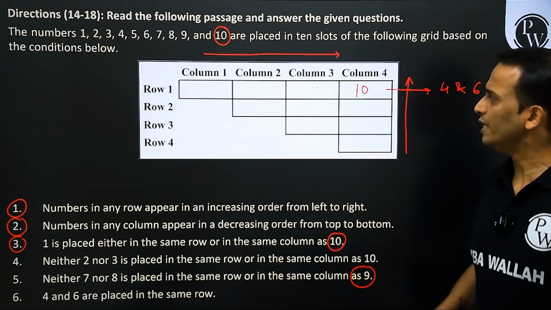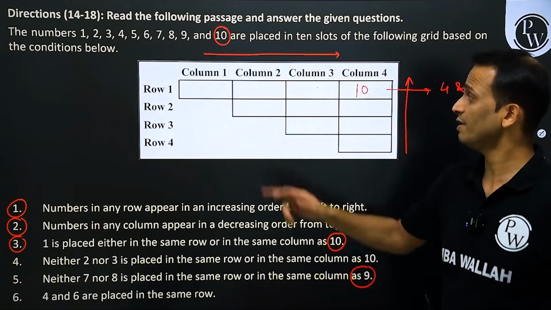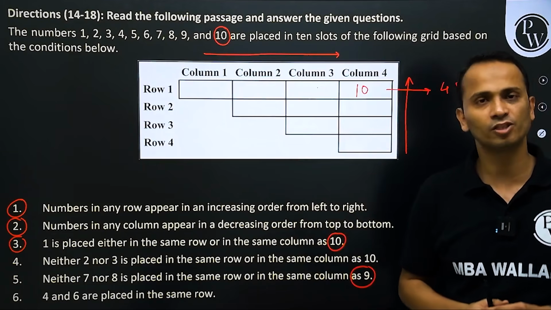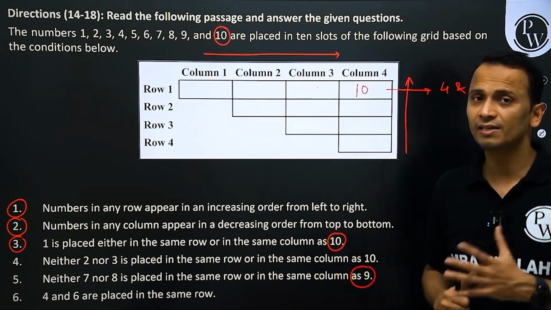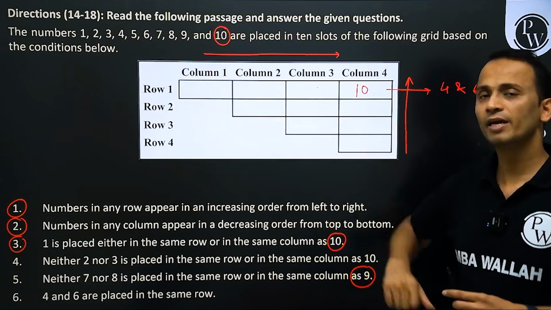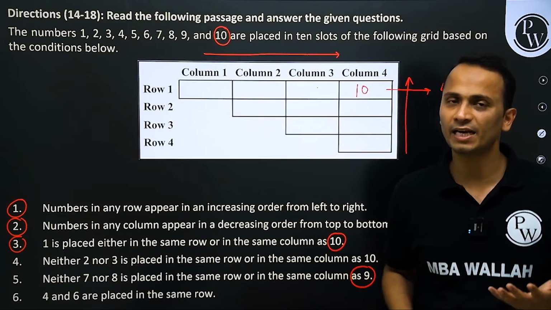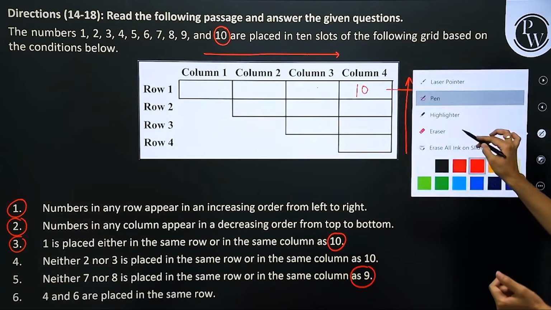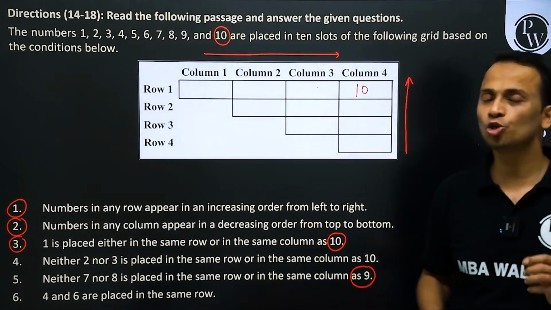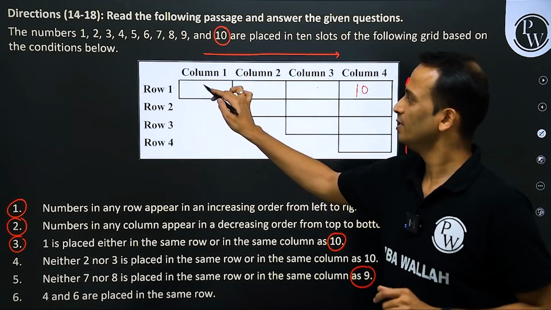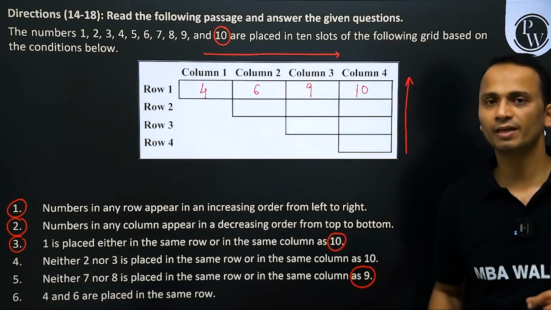In that case, we don't have a place left for 7 and 8. 7 and 8 cannot come in this column, in this row. And 9 will come here. So 9 should be here, away from 7 and 8, right? So we can say that 4, 6 and 9 should be in row number 1, and they can be arranged only in one possible way like this.